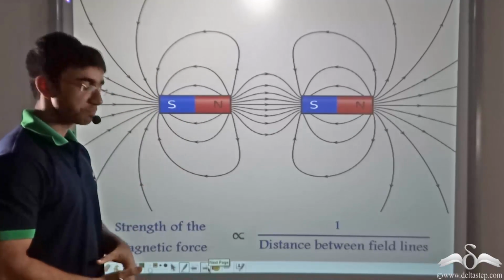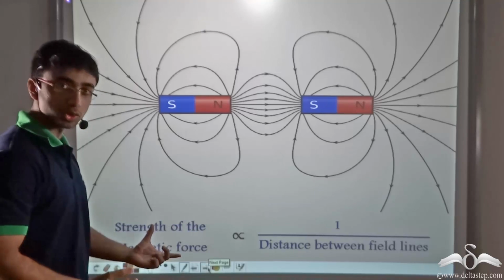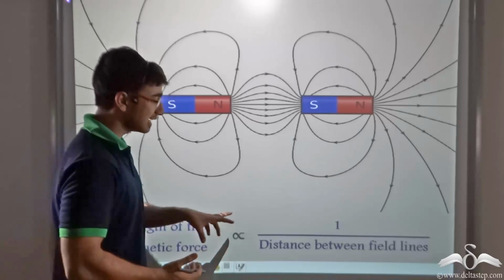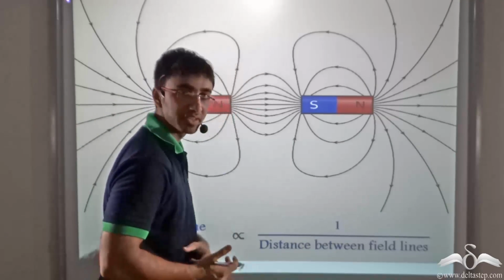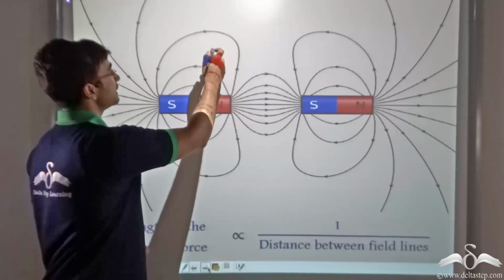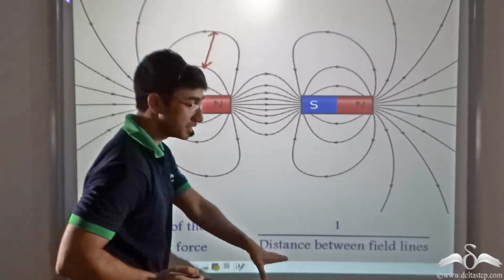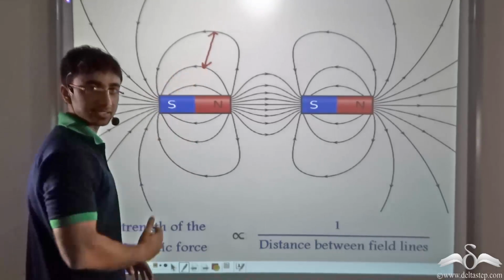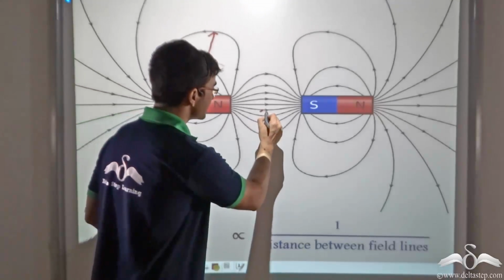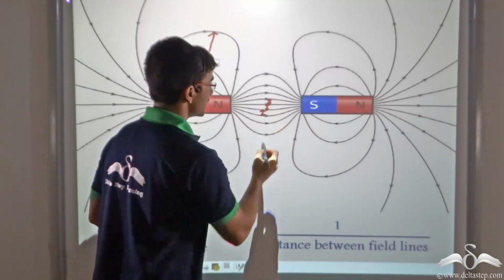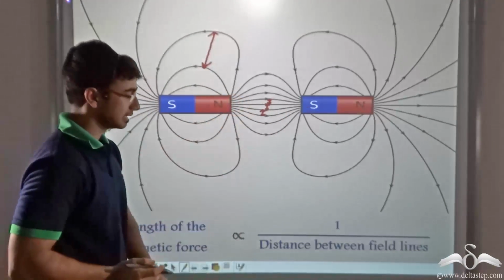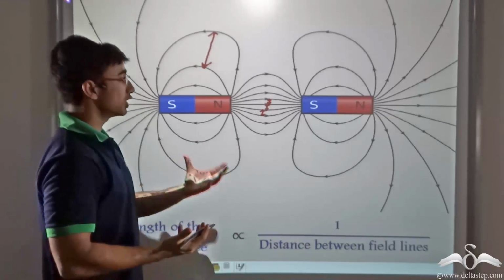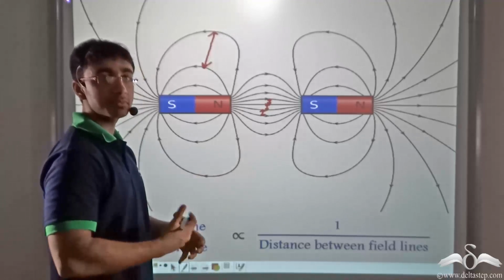So what does this imply? This implies that strength of magnetic force, that is the ability of a magnet to influence any other object, is inversely proportional to the distance in between field lines. So if the distance in between field lines is more, from this relation we can say that strength of magnetic force is less, as influence will be less. Similarly, if distance between field lines is less, or in other words, if the field lines are highly crowded, then from this relation we can say that the strength of magnetic force is more because its ability to influence the object will be much more.